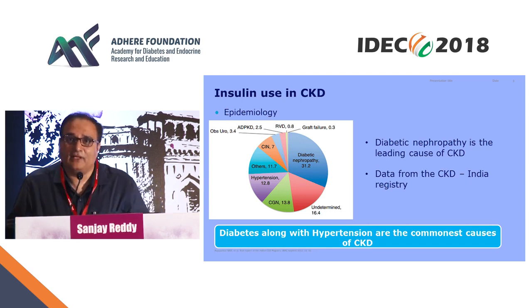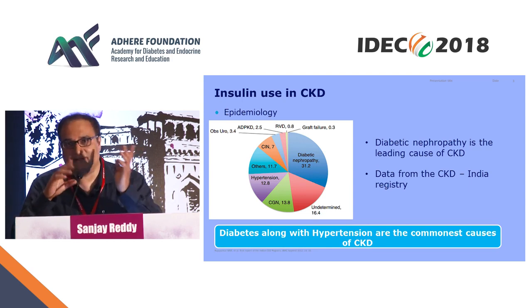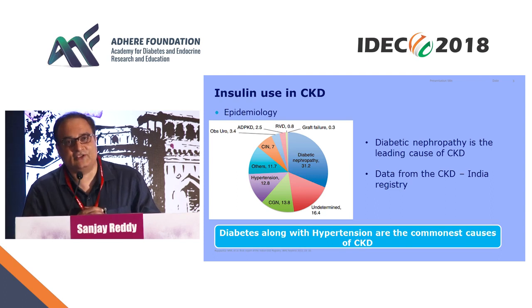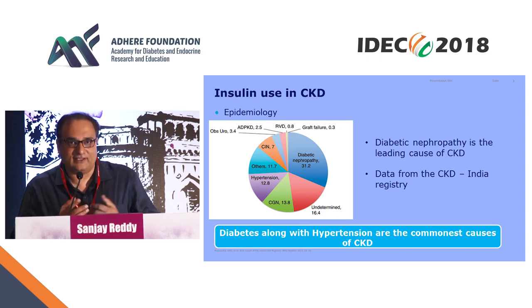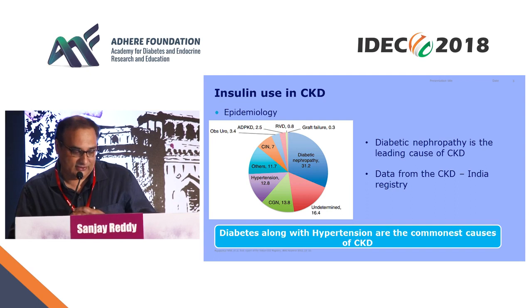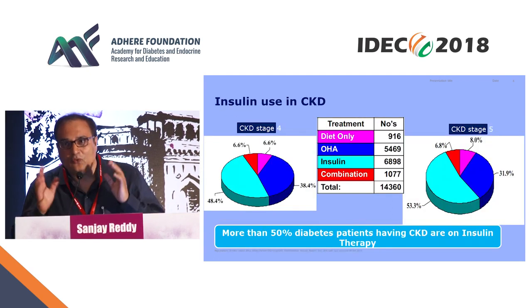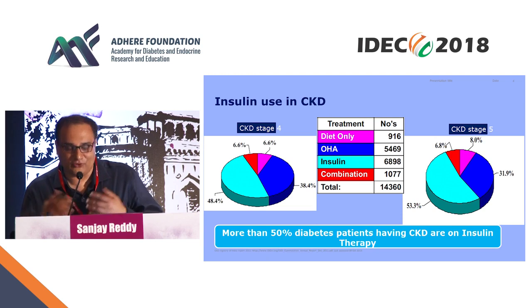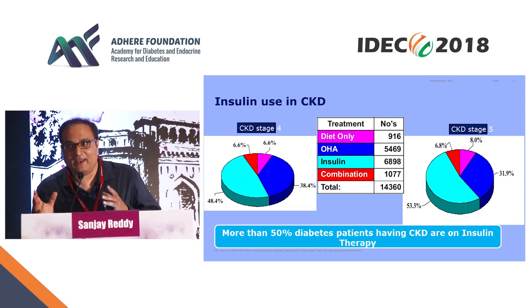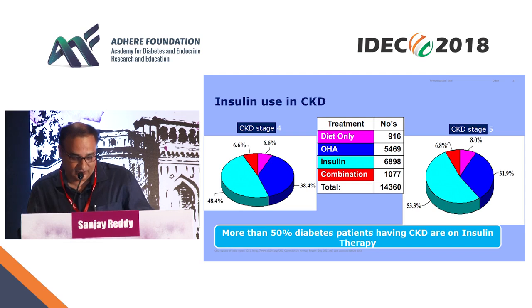I just picked up usage of insulin, this slide, usage of insulin in patients with chronic kidney disease from the Indian Kidney Registry. And then we have more than around 60% of these patients who are only on insulin, though I like most of them to be on insulin. We have a minority of patients still on OHAs and some on diet and exercise alone. This is from the registry.